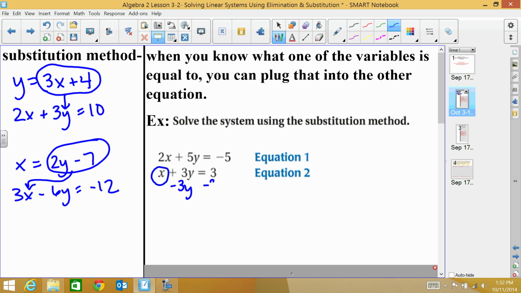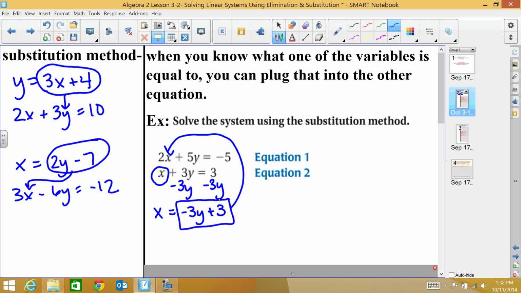I'm going to subtract 3y from both sides, and then I get x equals negative 3y plus 3, or you could write 3 minus 3y. It does not matter. So from here, I know that x equals negative 3y plus 3. I'm going to take that value and plug it in for x into my other equation.